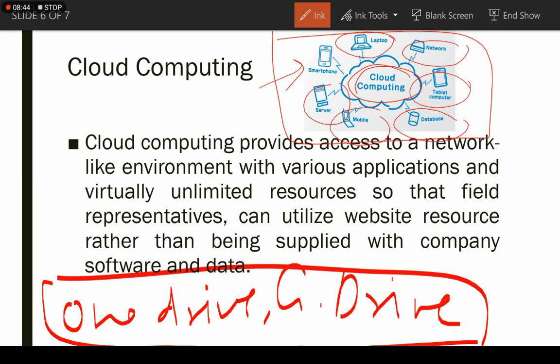So if you store your data in Google Drive, you can easily access your data on your mobile phone, your tablet, your laptop, your computer, or any other device also. If you are working on your friend's phone, you can also access your data on your friend's phone with the help of Google Drive or OneDrive. So it is an example of cloud computing.